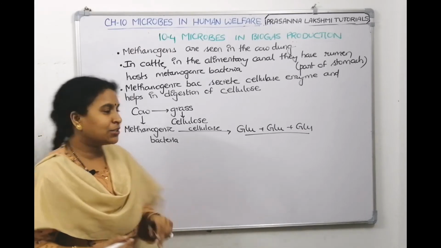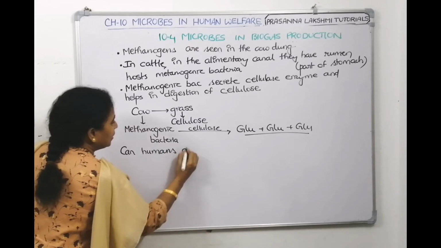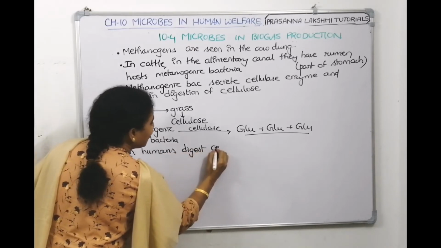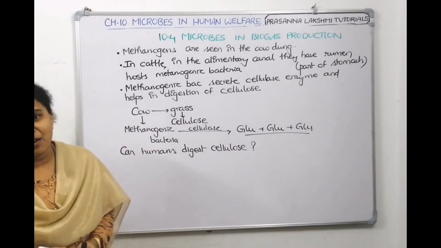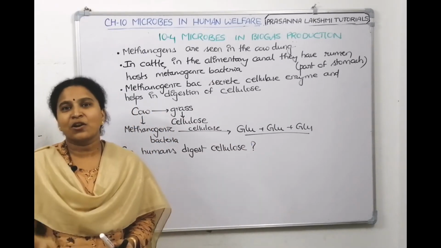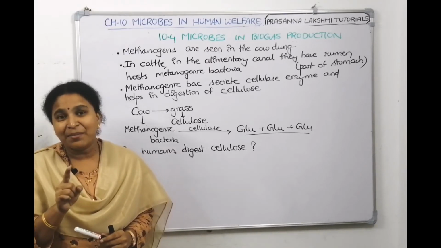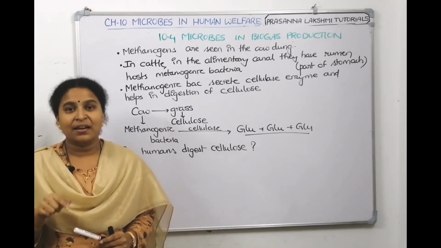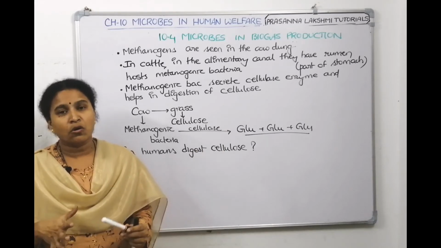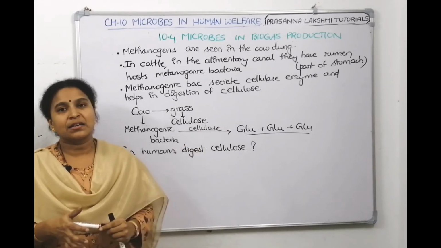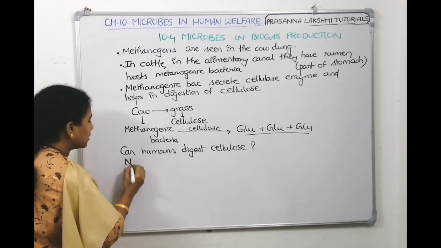Now, in NCERT, the next question is, can humans digest cellulose? Come on. This is a question in NCERT. Can we digest cellulose? If we had an ability to digest cellulose, we might be eating grass like cow. We are not eating. Means we don't have an ability to digest cellulose. Why again? Because we don't have a part called rumen in our alimentary canal. So we don't give space for this bacteria. So that's why we cannot synthesize cellulase. Can human digest cellulose? Answer is no.